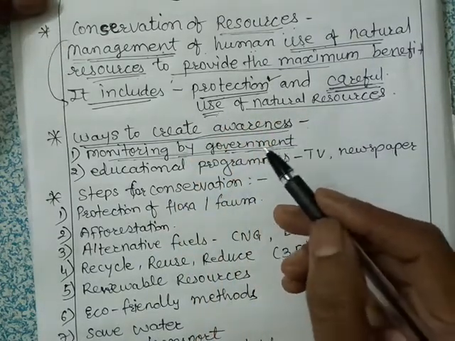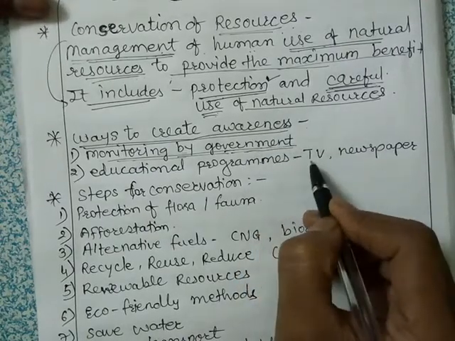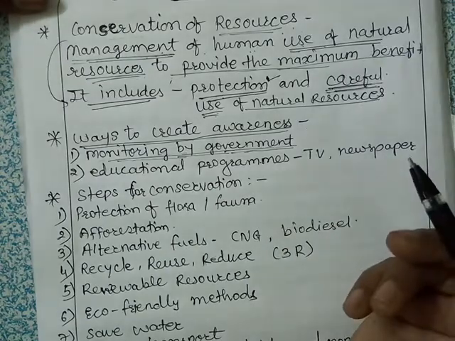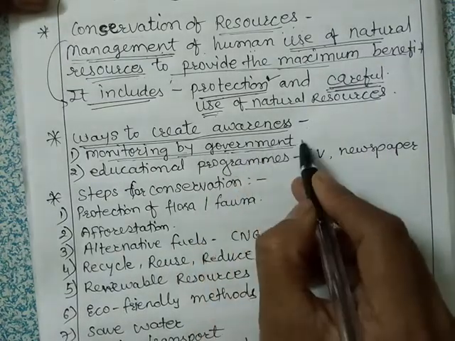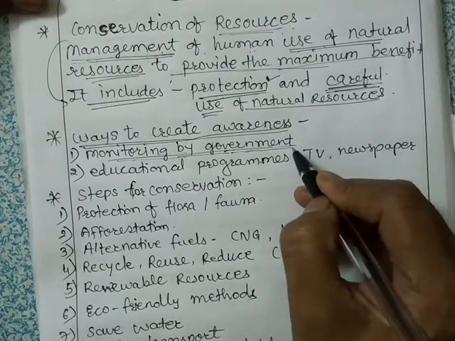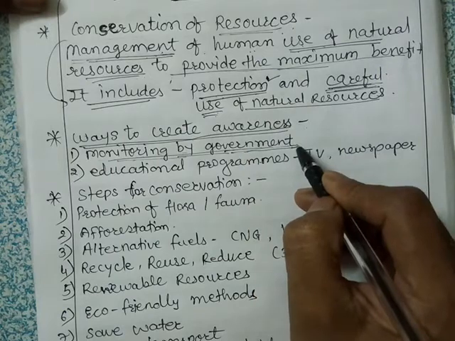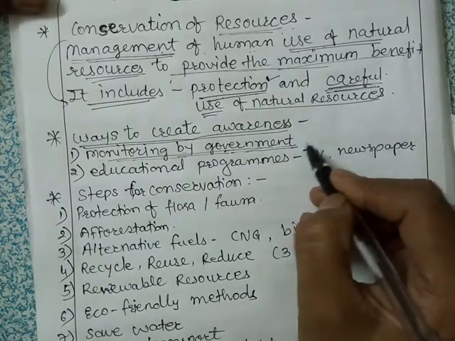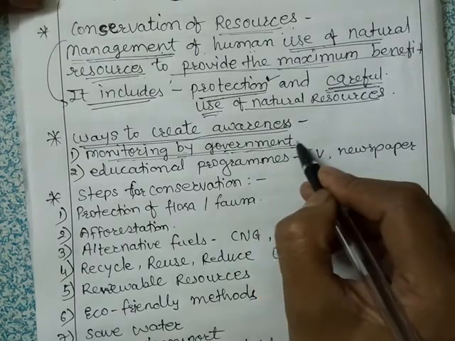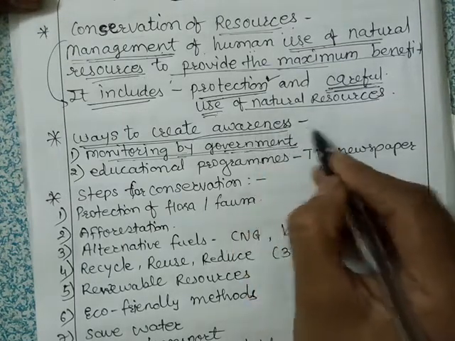They give so many advertisements on TVs and in newspapers. Also they have many awareness programs related to the conservation of these resources. You may have seen ads on TV and in the newspapers. So the government has many ways for this awareness.